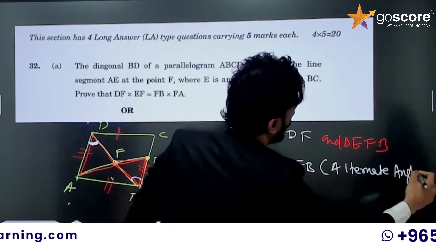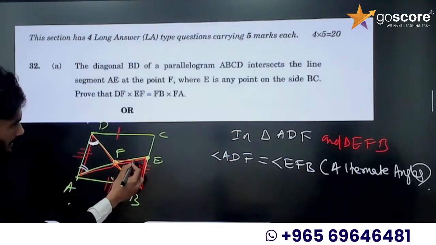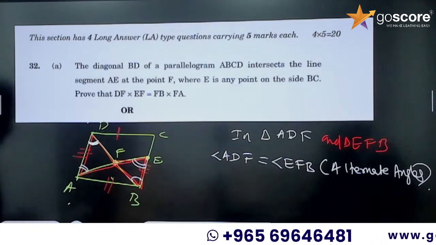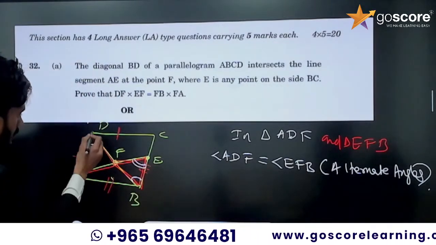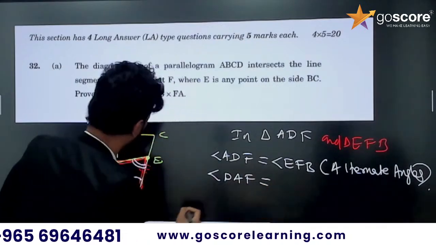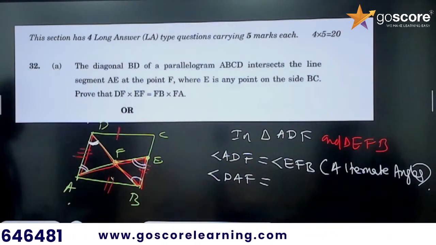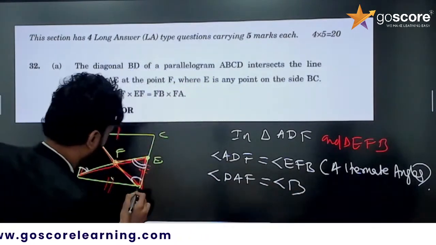Alternate angles. So next I am taking this angle and this angle. Again same alternate angle. So it is equal to this one, DAF, right? DAF equal to BEF. This one, BEF.